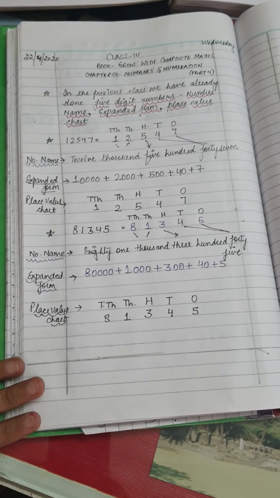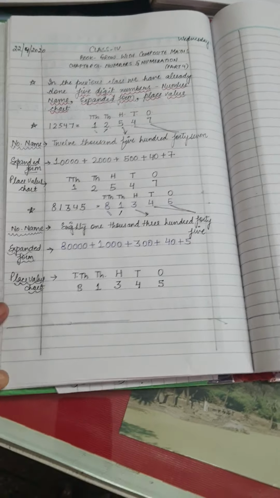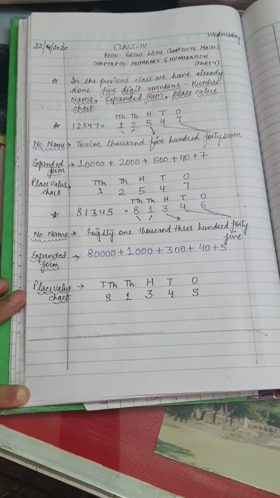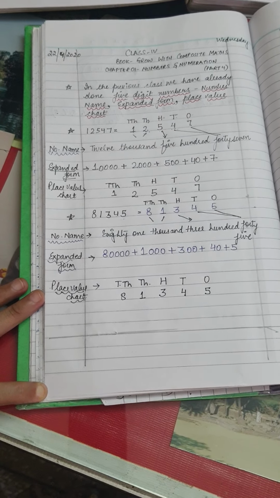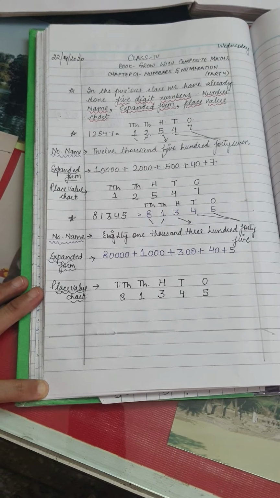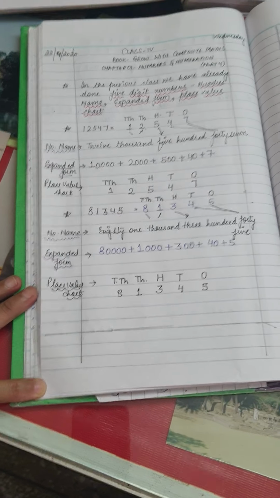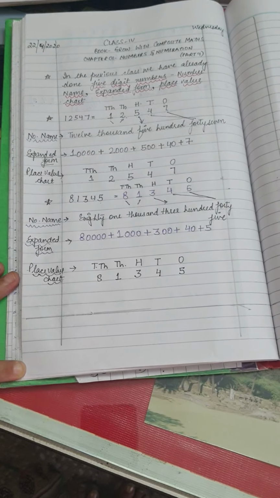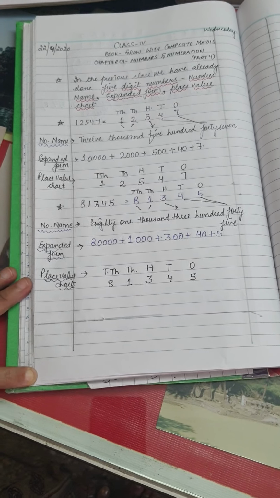So this is what we have done in our previous classes. Today I will be starting with a new place value, with its number name, expanded form, and place value chart. So I will be starting with a 6-digit number today.